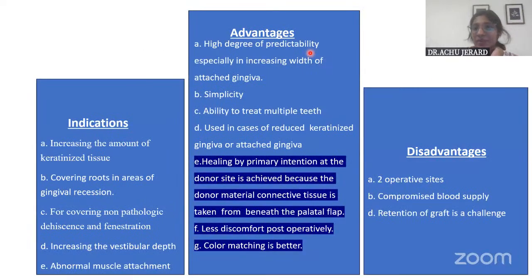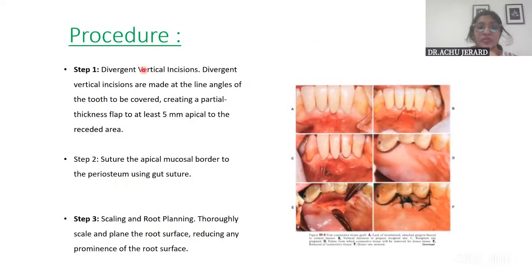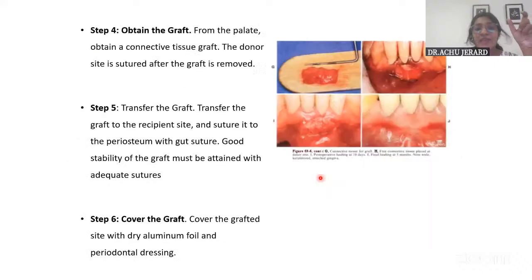How, I'll tell you when I describe the procedure, so we'll go directly to the procedure. As in the free gingival graft, we prepare the recipient bed. The only difference is that apically there will be some mucosal border, which will be sutured using gut suture. Root planing and scaling are done for the root surface, and then the graft is obtained.